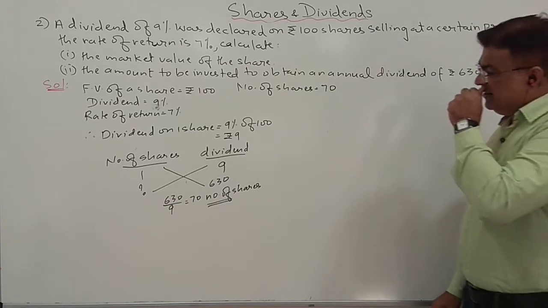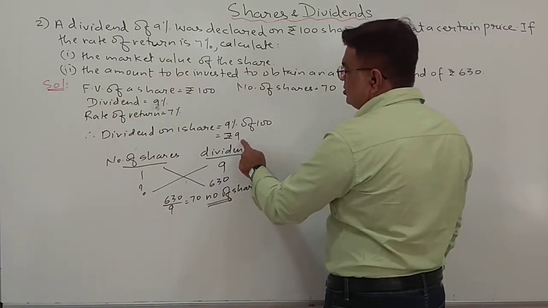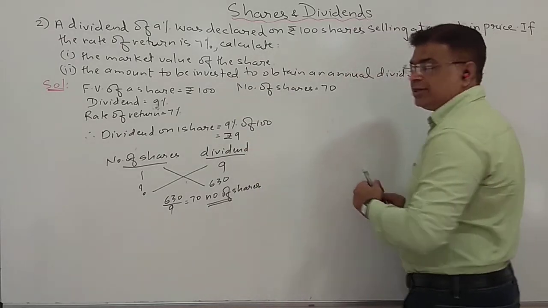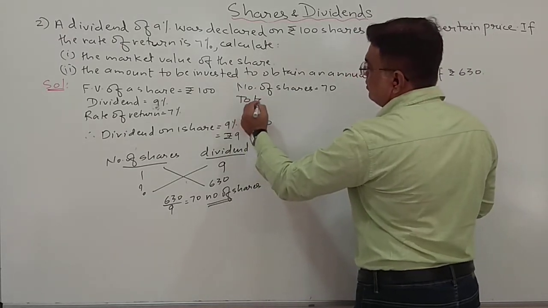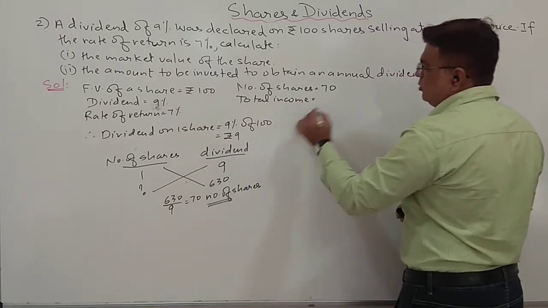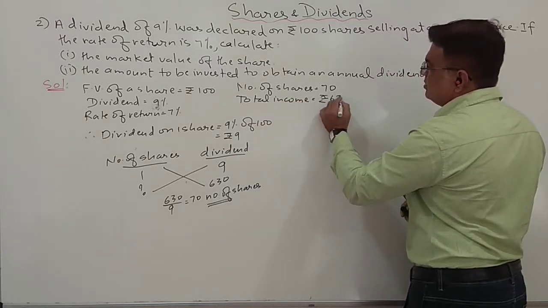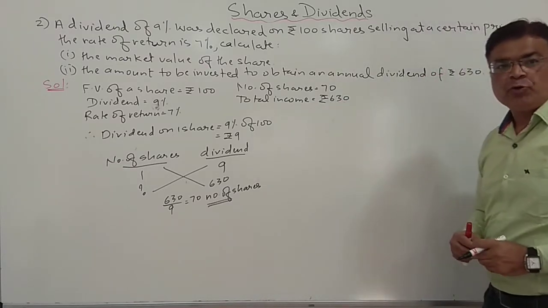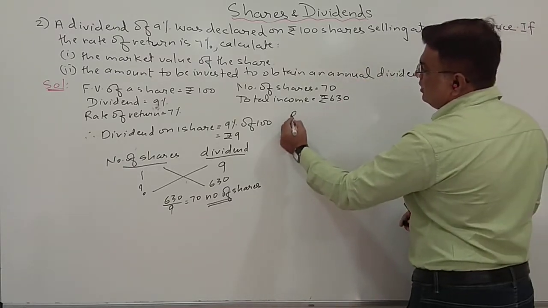So what is your income? Your income on one share is 9. So your total income is 70 into 9, that is rupees 630.